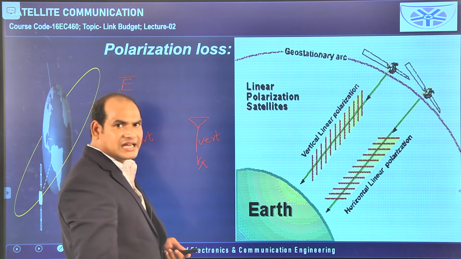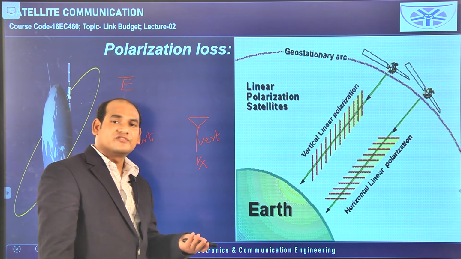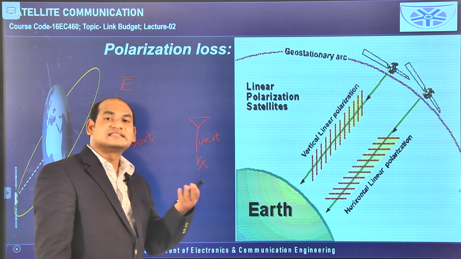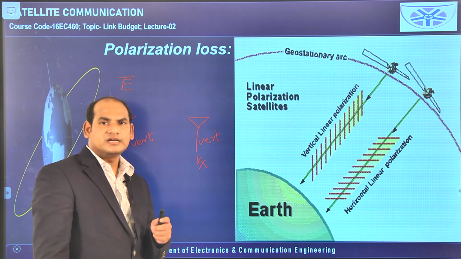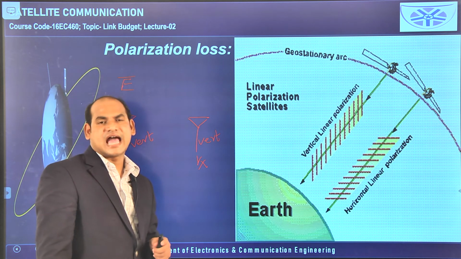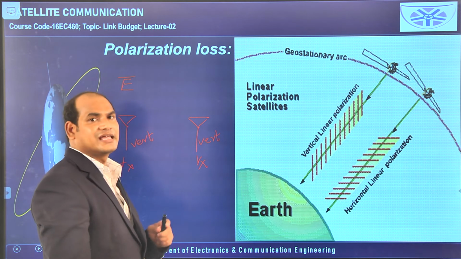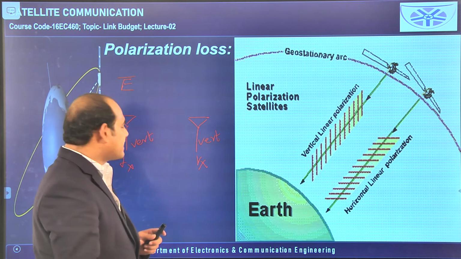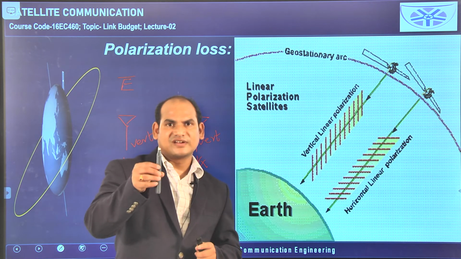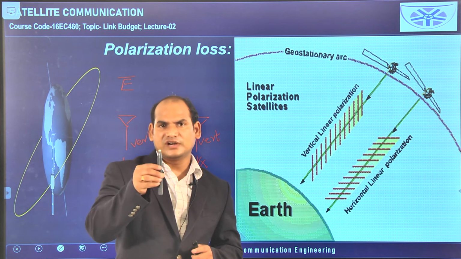What is meant by a vertically polarized antenna? It radiates the electric field in such a manner that it has only the Y component, or only the x component, only one component. Slant polarization we can also consider as linear polarization. For example, if the electric field is travelling like this, its magnitude is changing, but the orientation of the electric field is like this only.